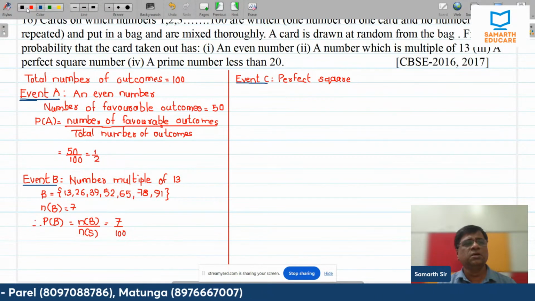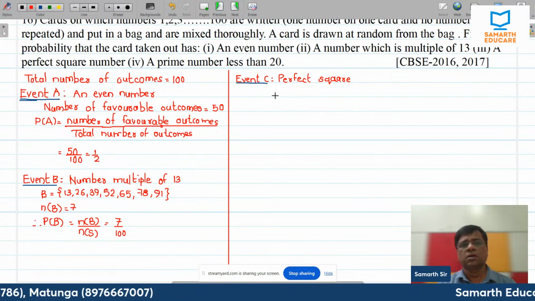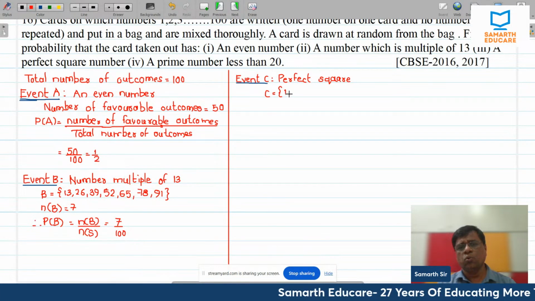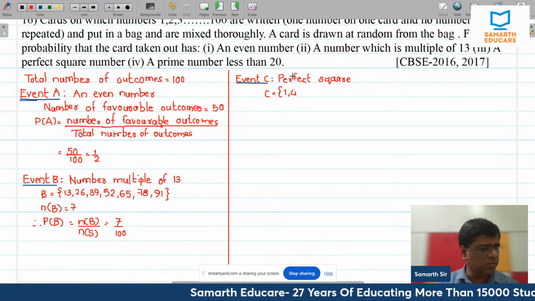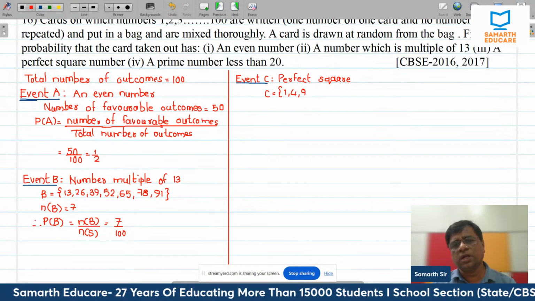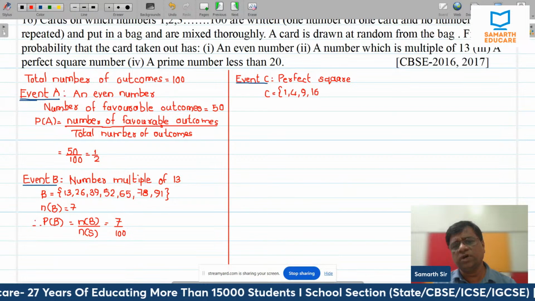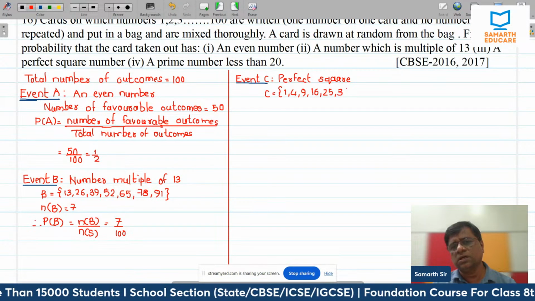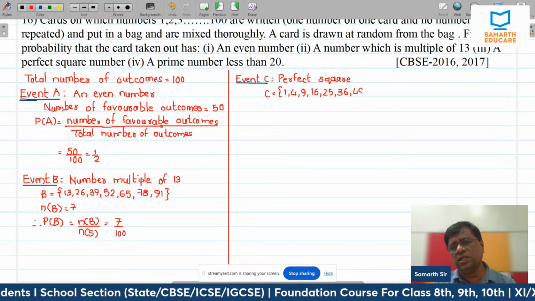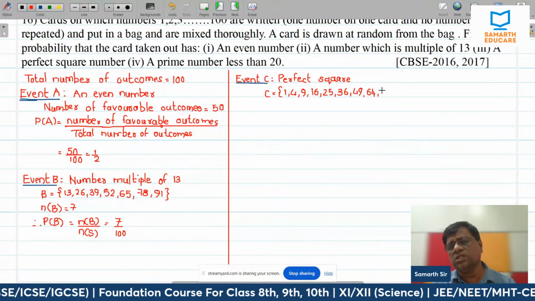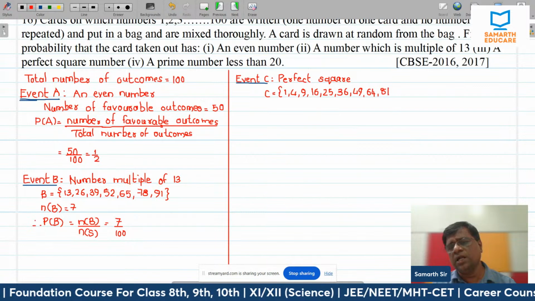Very simple. C is 1, 4. I just talked about perfect squares. Then 3 square is 9, 4 square is 16, 5 square is 25, 6 square is 36, 7 square is 49, then 8 square is 64, 9 square is 81, and 10 square is 100.